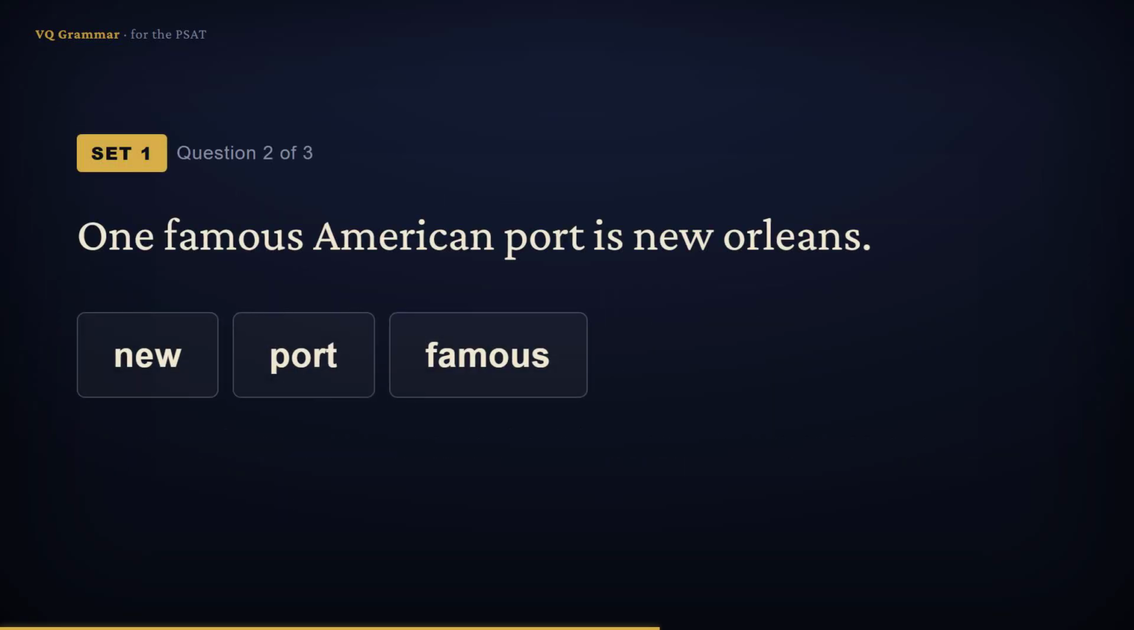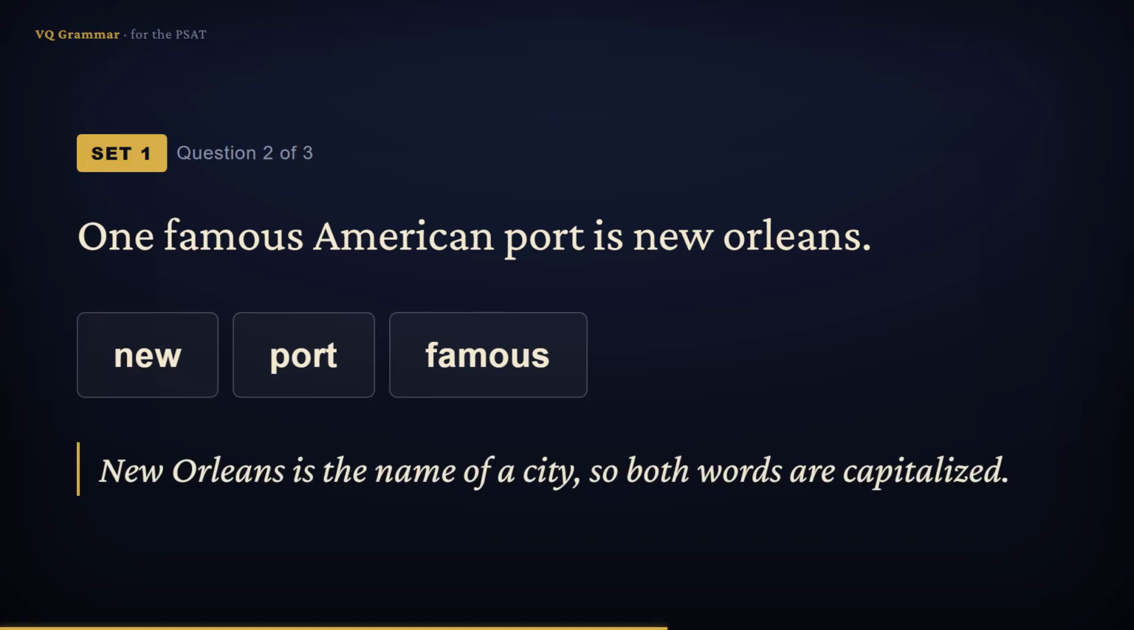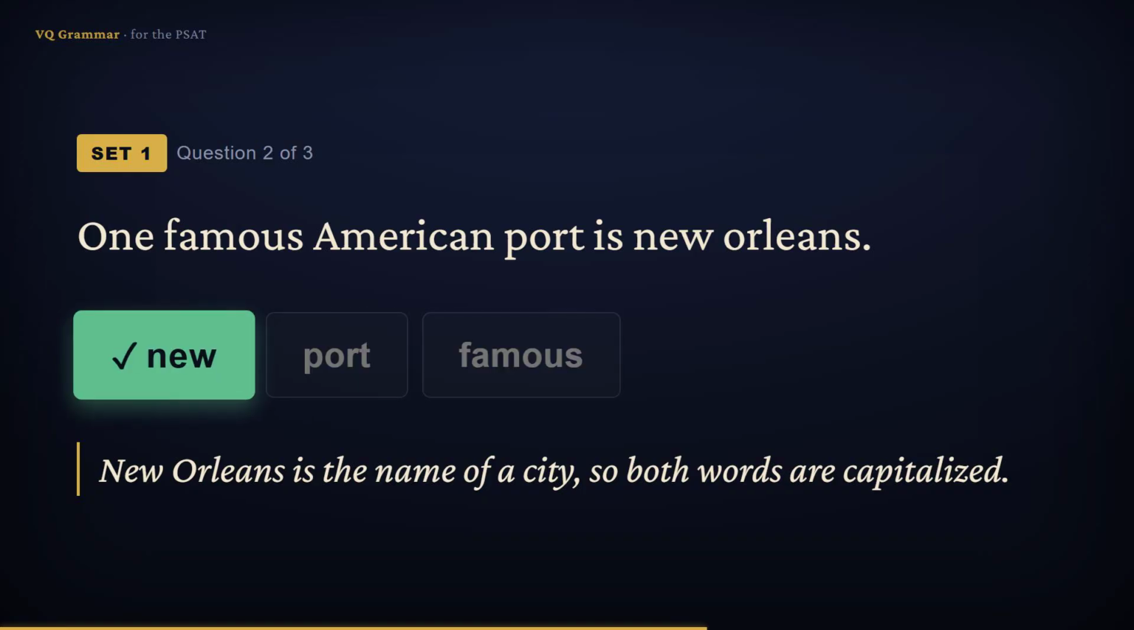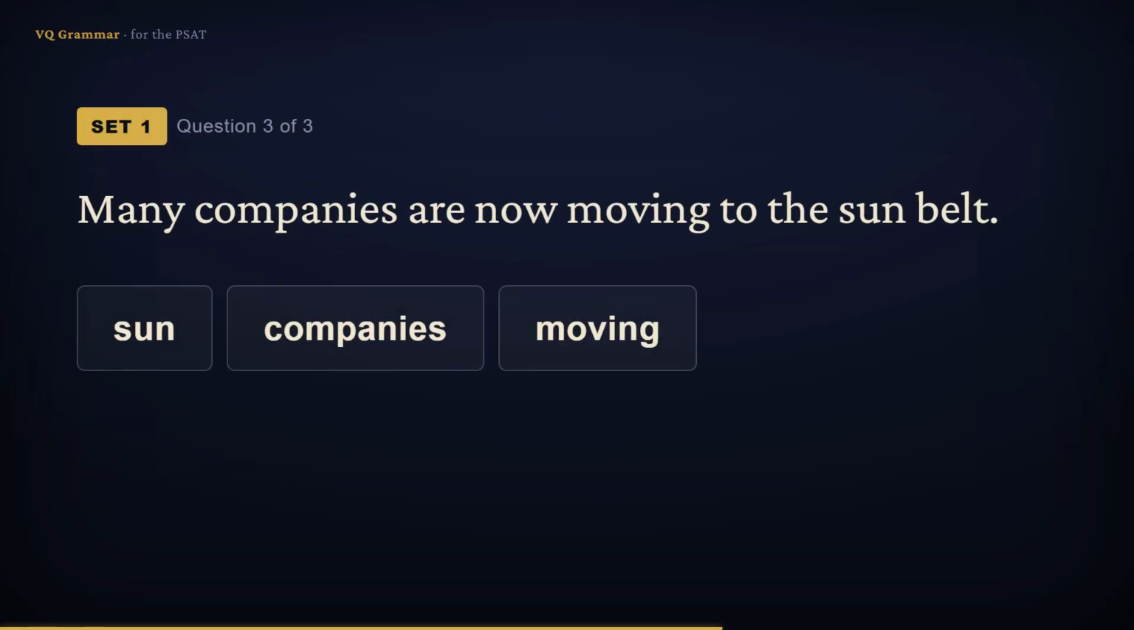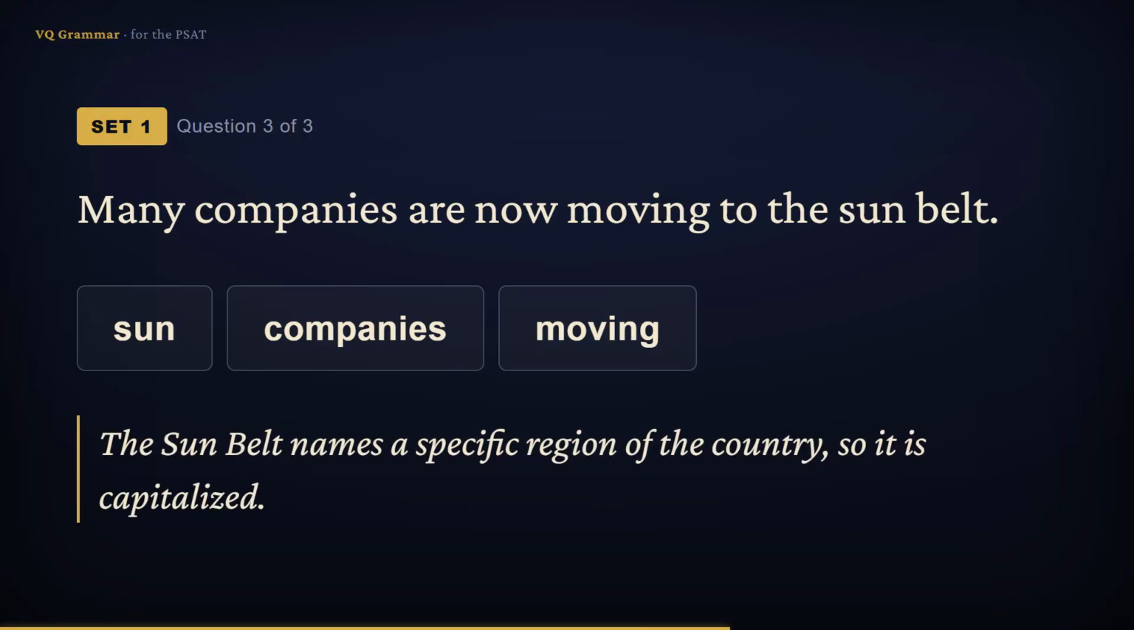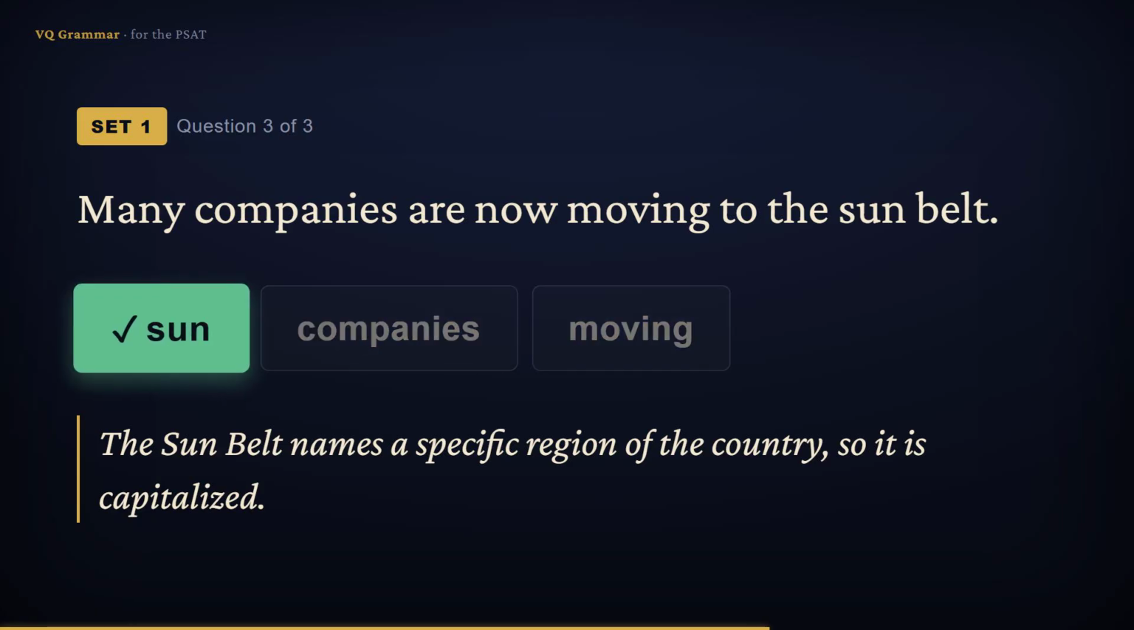One famous American port is New Orleans. Famous and port are general words, but New Orleans is the name of one particular city, and a city name is a proper noun. Both parts of the name take a capital, so the answer is new. Many companies are now moving to the Sun Belt. Companies and moving are common words, but the Sun Belt names a specific region of the country, not just a direction. A named region is a proper noun, so the answer is sun.